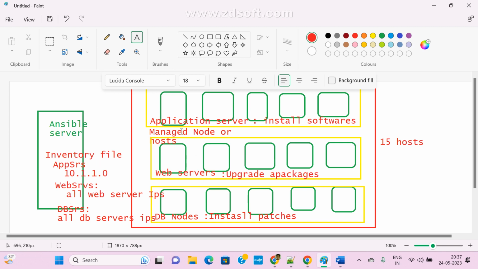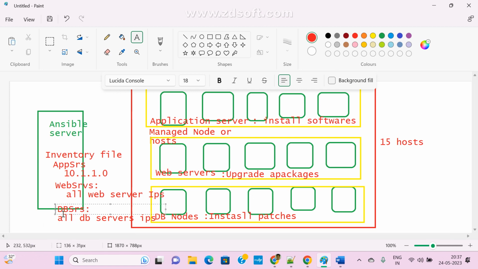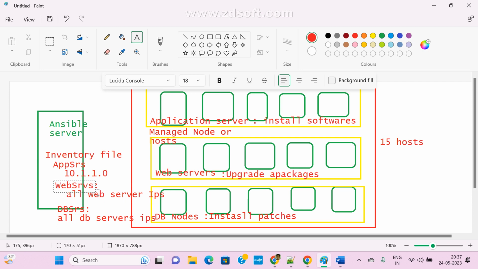Okay. Now see here. For example, I want to install some software. Which machines do you want to install on? Only these servers, right? I don't want these machines, correct? In that case, I already gave one name, right? Group name. So in my playbook, I am calling only this group name. That's it. Now, I want to install some patches in my DB servers. I don't want this. In that case, in my playbook I am going to call this group name. That's it. Now, I want to upgrade some packages. In that case, I am going to call only this group name.